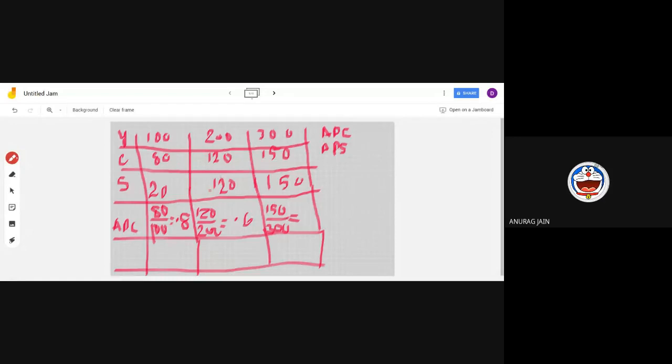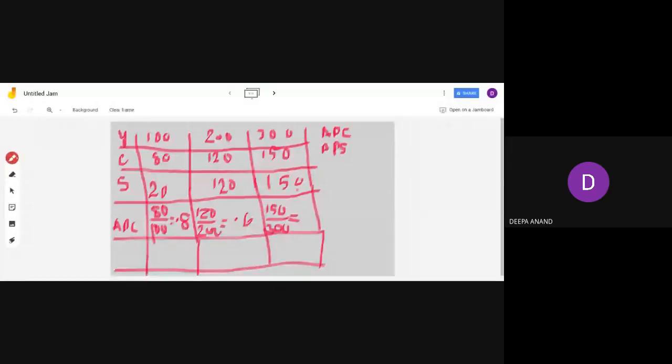Okay, here it's savings. Income minus consumption: 100 minus 120. It will be 80, beta. Yeah, 80. Yeah, I have seen. These two I have repeated. That you check. APC. And here you write 80 and 150. This one I have written wrong.